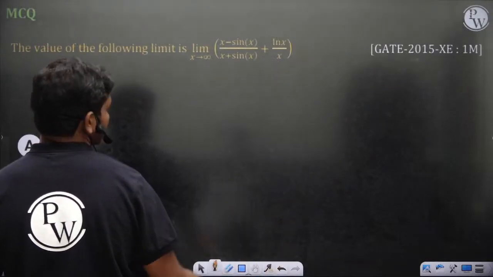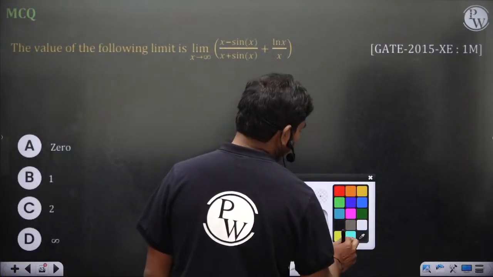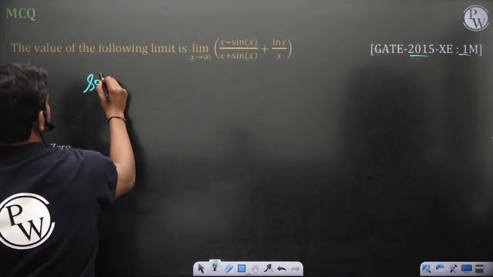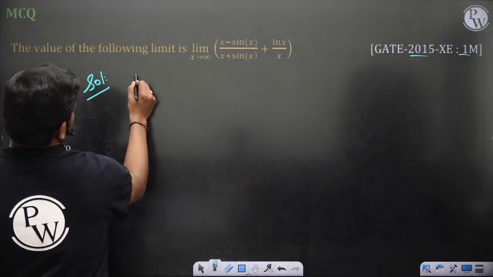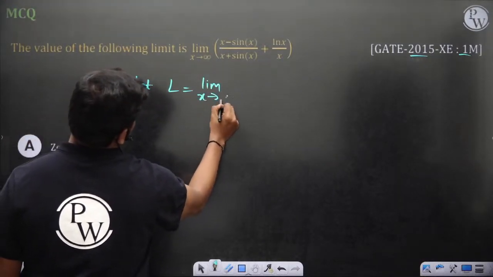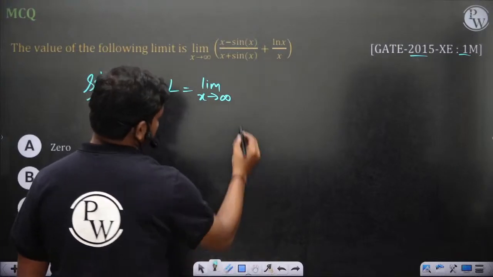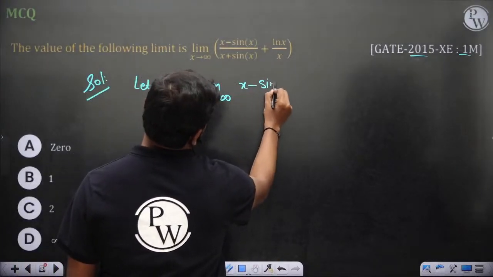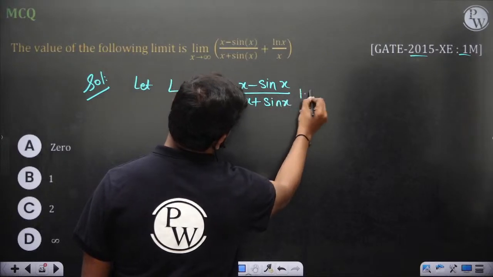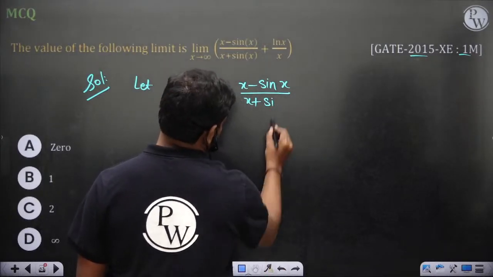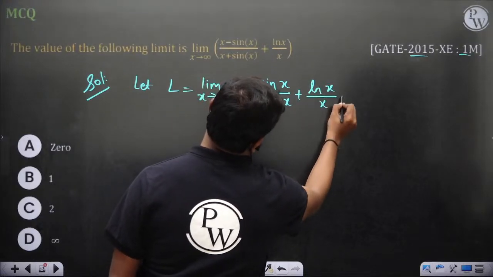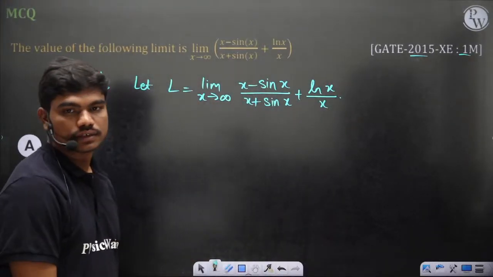So let's solve this question, a simple question from limits, 2015. 1 mark question, of course, some easy question. Let L is equal to limit x tends to infinity of (x minus sin x) by (x plus sin x) plus ln x by x.